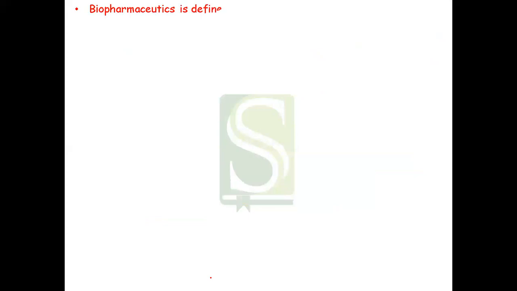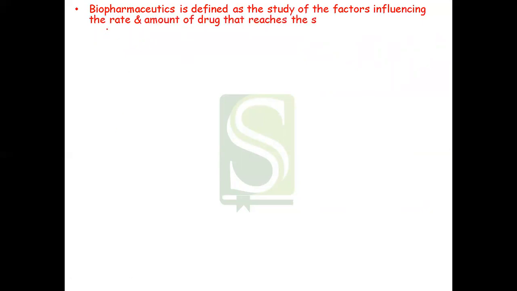We can define biopharmaceutics as the study of the factors influencing the rate and amount of drug that reaches the systemic circulation, and the use of this information to optimize the therapeutic efficiency of the drug products.